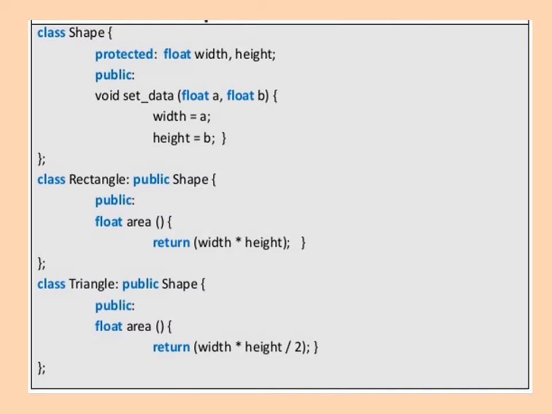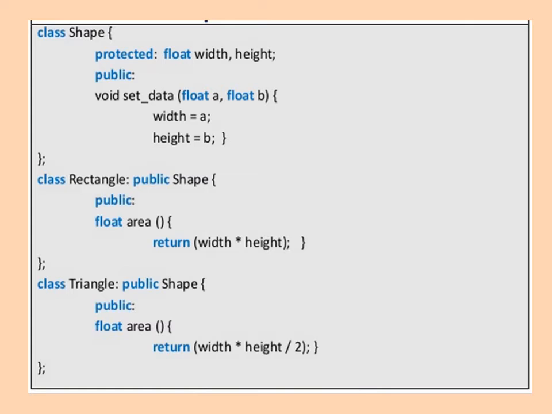Now class triangle colon public shape. Again this class is derived from the same base class, that is the shape. So we are going to define the triangle. In the triangle under public section, float area returns width into height divided by 2. So here we are calculating the area of the triangle and returning it.